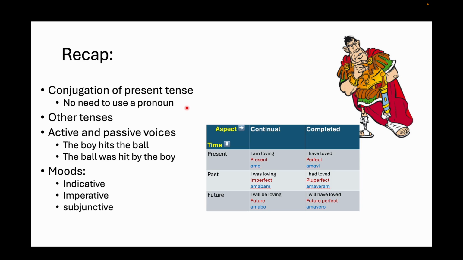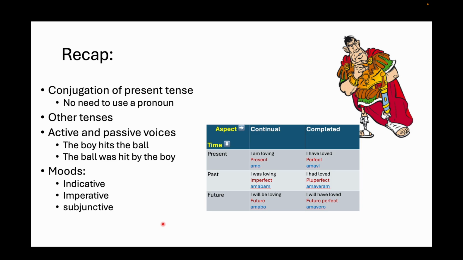So past, present, future, and then continuing or completed actions. Okay, and anything called perfect is a completed action. Other things are continual, except for the imperfect, which is not really perfect. The word's perfect in there, but it's imperfect, so it's not completed, right? And that's our little table of tenses.